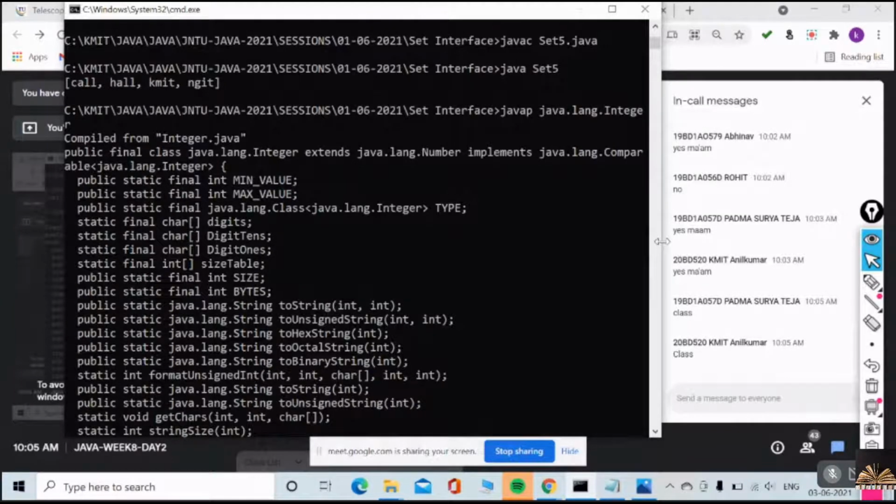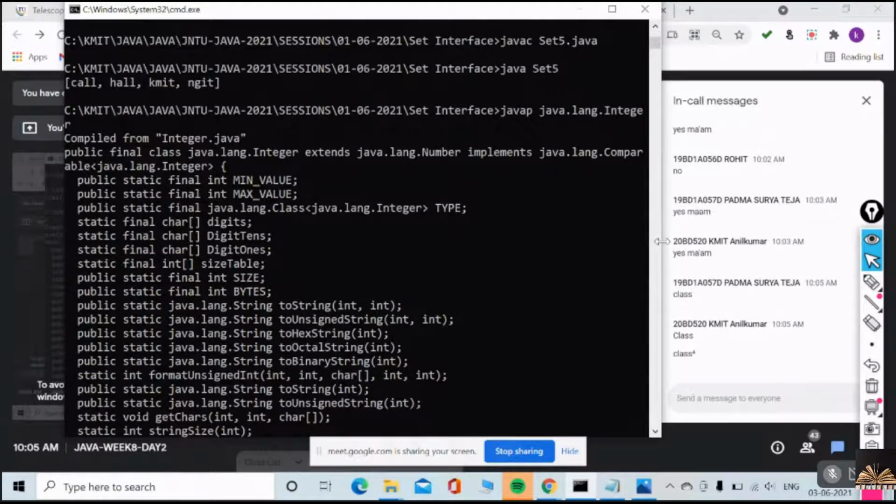Wrapper class. It's a wrapper class. There is no difference between small c class and capital C class. It's a wrapper class.